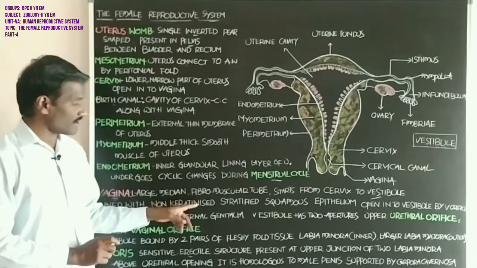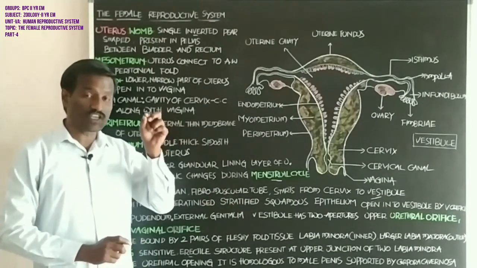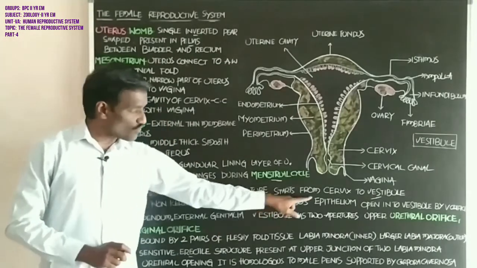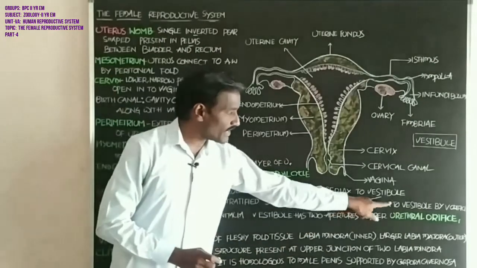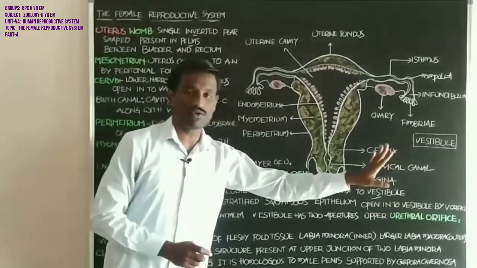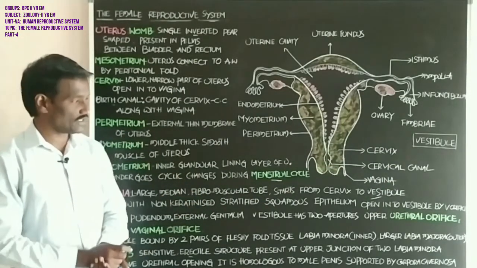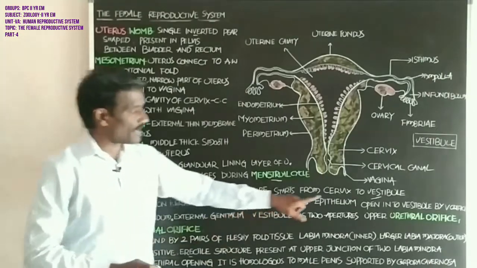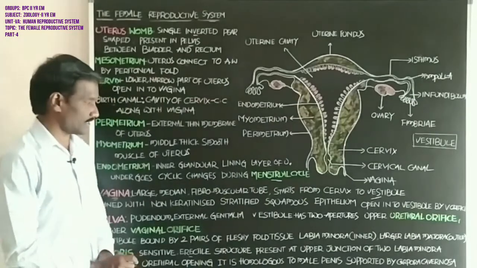Stratified means the tissue has many cell layers. The vagina opens into the vestibule by the vaginal orifice.